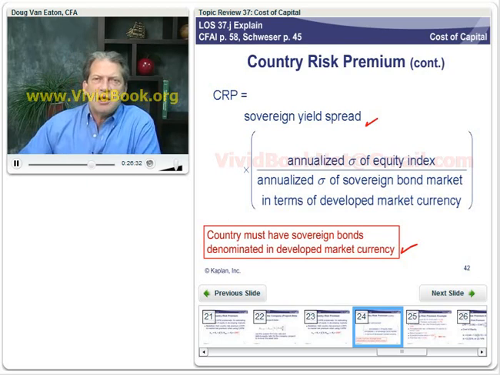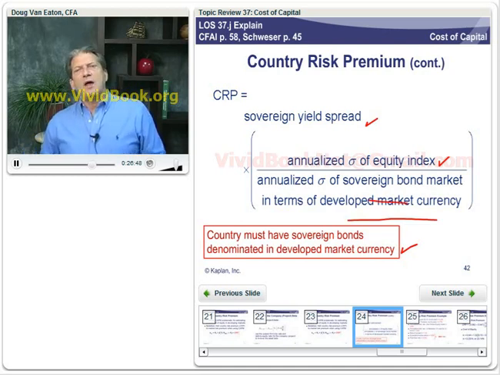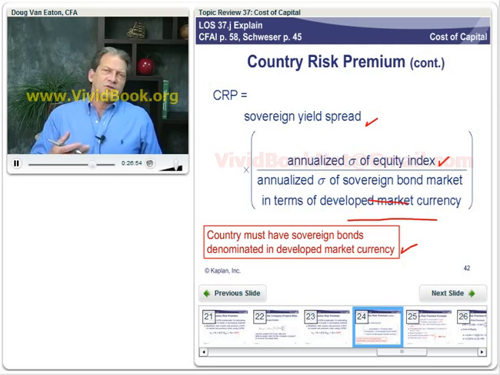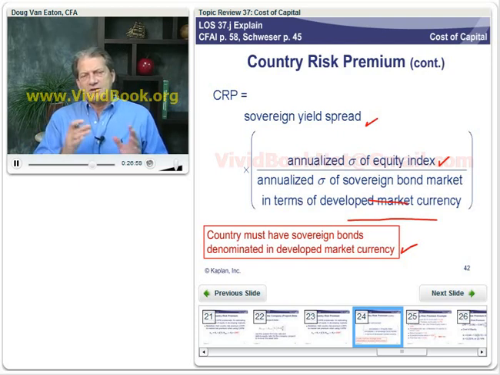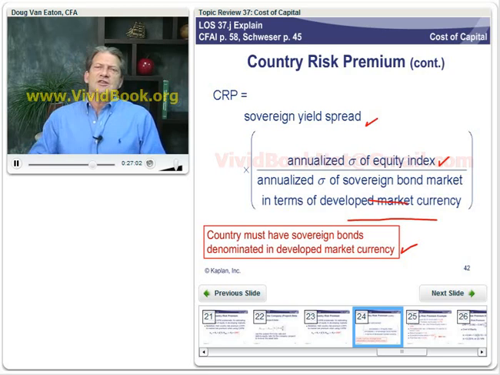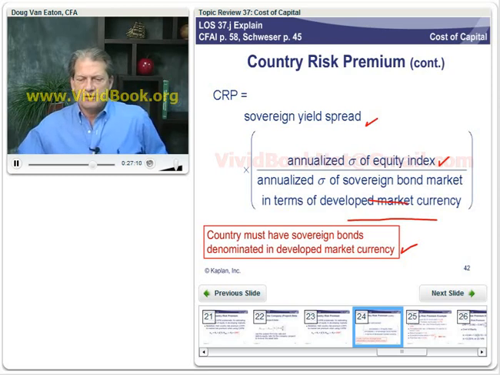We're going to multiply it by the annualized standard deviation of the country's equity index over the annualized standard deviation of these sovereign foreign bonds that are issued in developed market currency. So our volatility adjustment is risk of equity to risk of sovereign bonds. So we're going to take the sovereign yield spread and we're just going to scale it up by this ratio of equity volatility to bond market volatility.